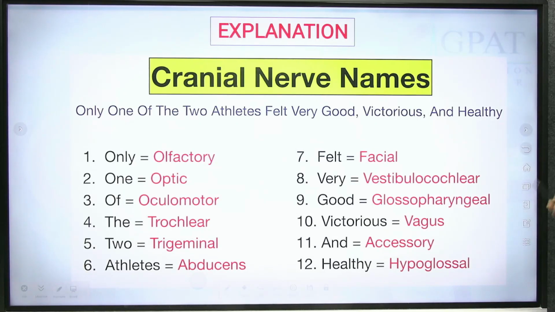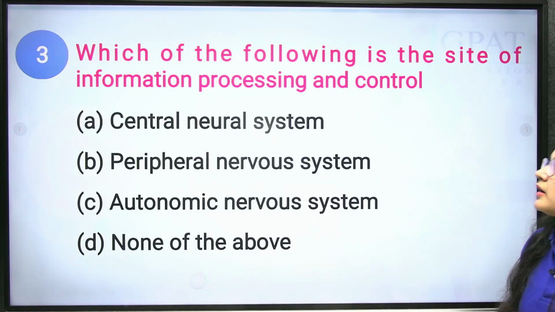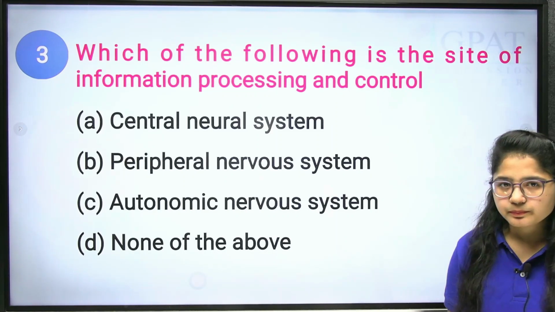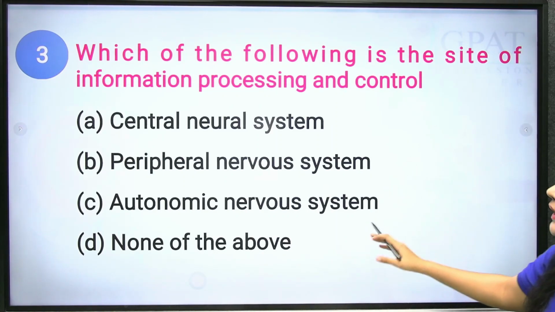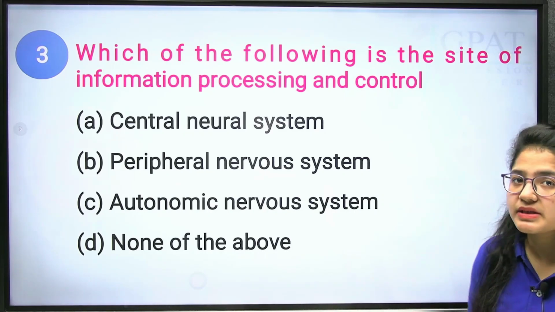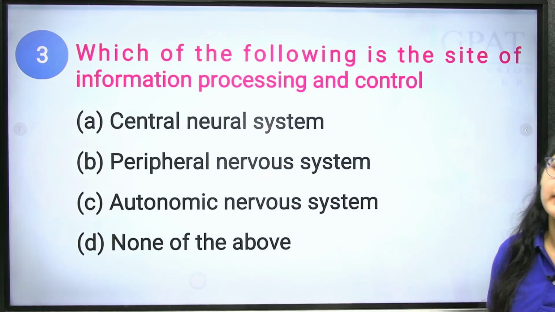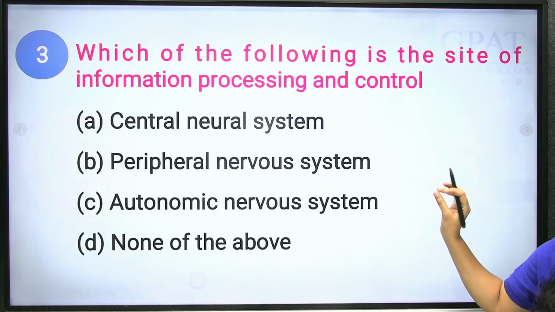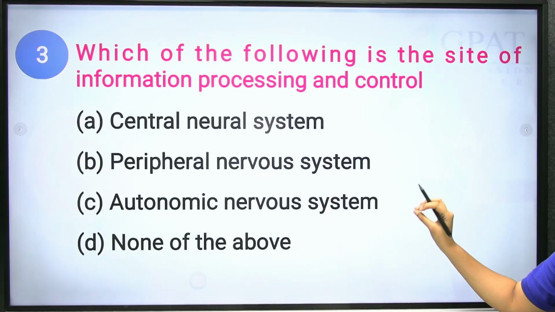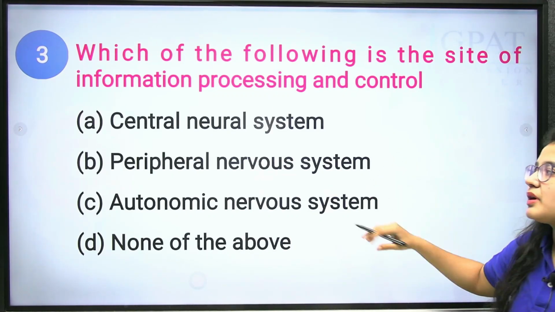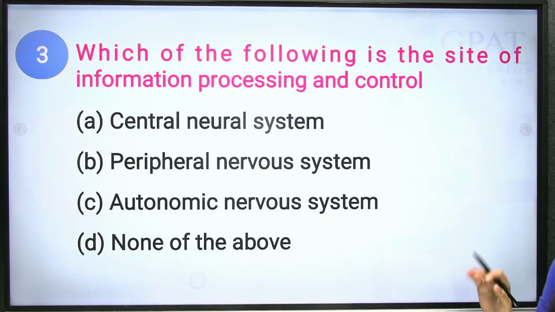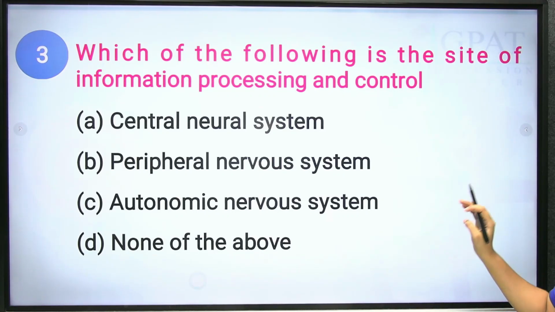Okay? Next. Which of the following is the site of information processing and control? Which of the following nervous systems is responsible to control and process the information? The central nervous system is responsible for the control and coordination. Clear?